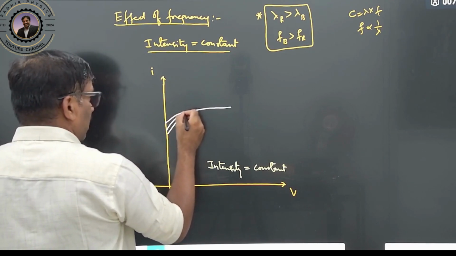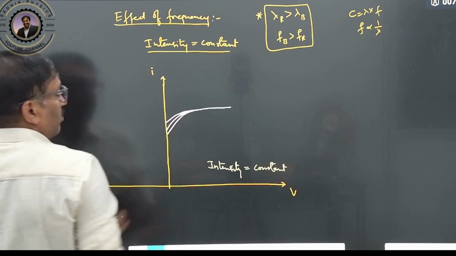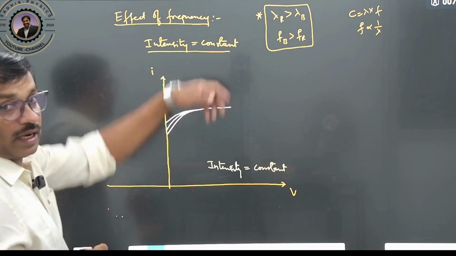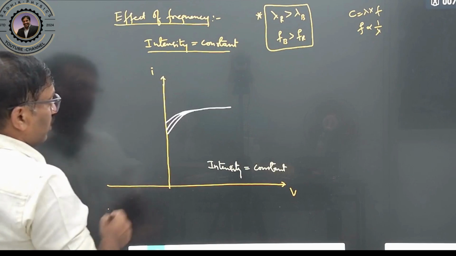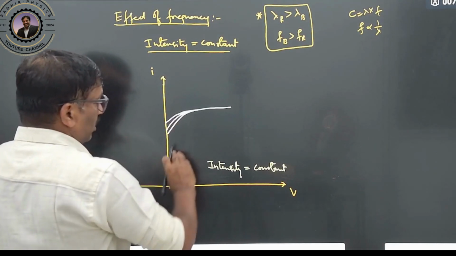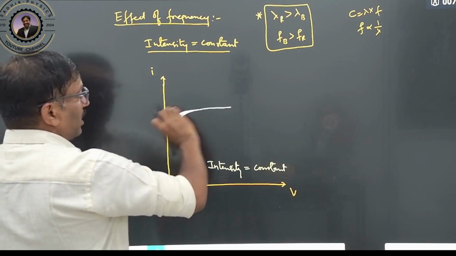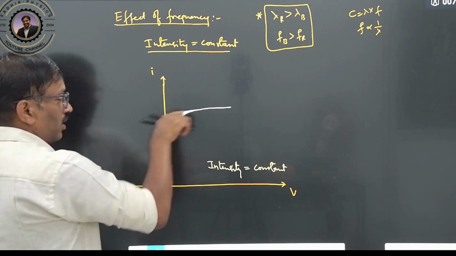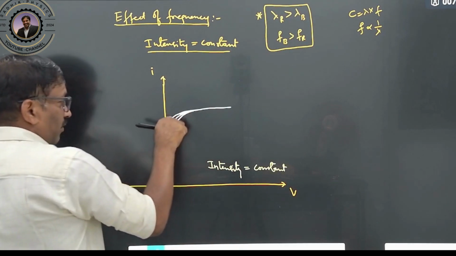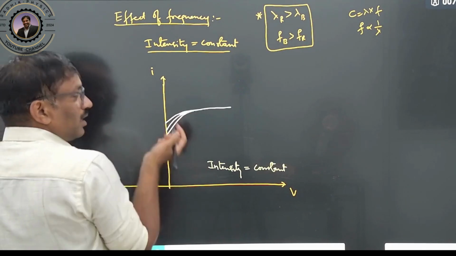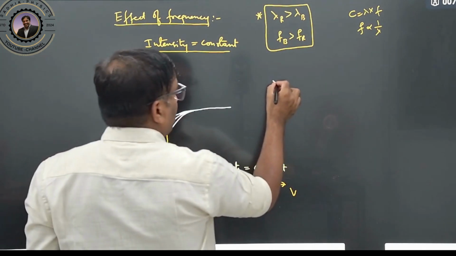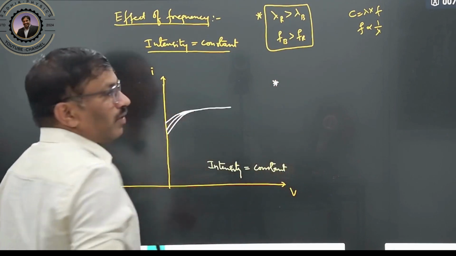So for your level, I am drawing these 3 lines. These are the different frequencies. So if you are changing the frequency, the current will be the same. What do you understand from this? These are the different frequencies, but the current is not changing. That means current is independent of the frequency.